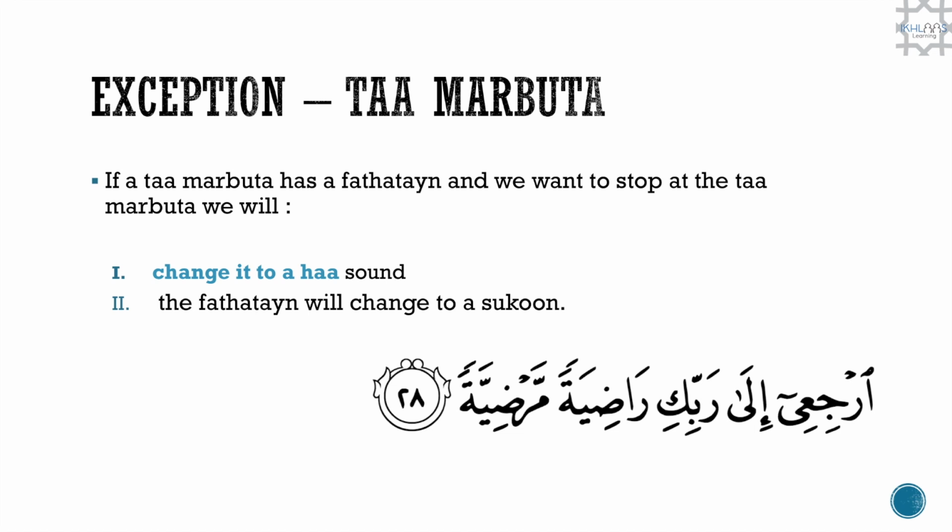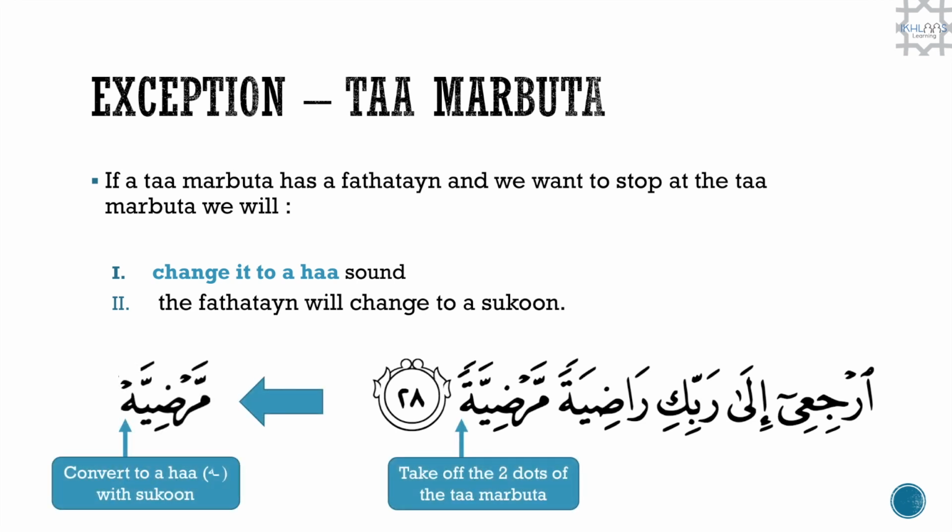Now, what we will do firstly is we will take off the two dots of the ta marbuta, which makes it into a ha, and then that ha will have a sukoon. So we will read it as mardiyah, not mardiyatan.